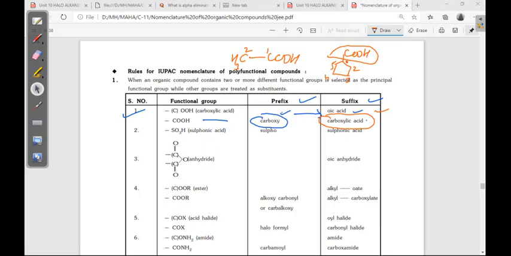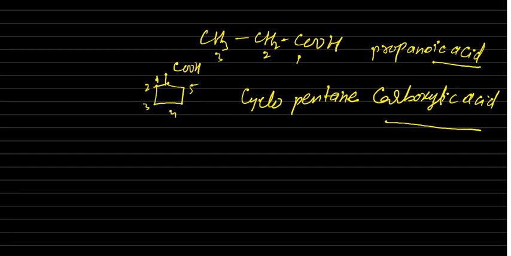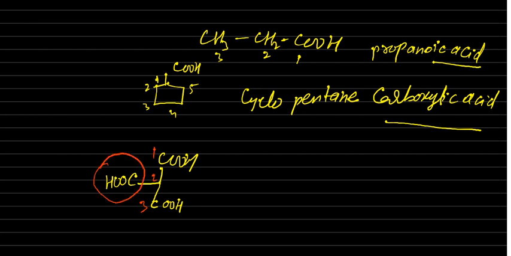Okay, next name is what? Carboxy. Suppose if it is there, COOH, then this is also COOH. So in this case, what is the numbering? What is the long chain here? The long chain is 1, 2, 3. So if there is no COOH, then our name will be propane dioic acid, propane 1, 3 dioic acid.